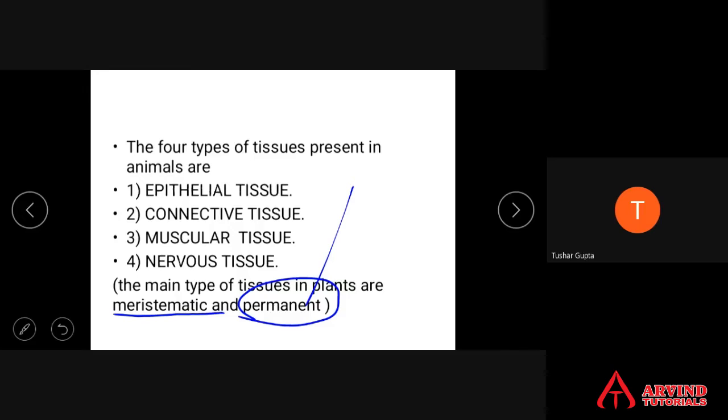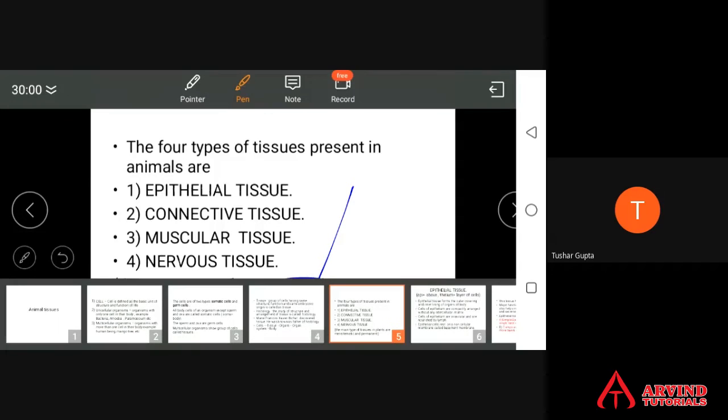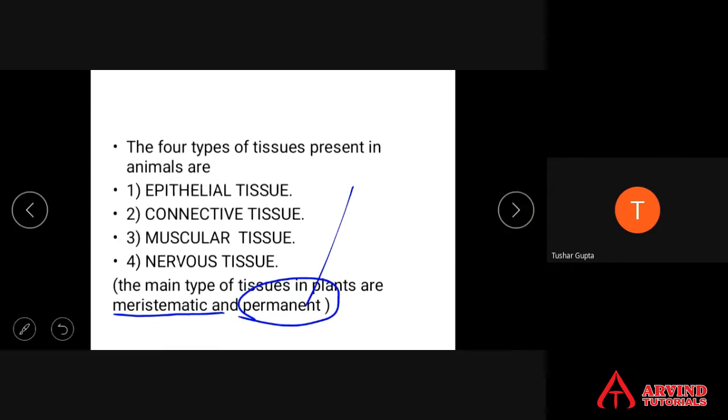Okay. So animals show four types of tissues: epithelium, connective, muscular, nervous. And plants have two types of tissues. One is called meristematic tissues and the other is called permanent tissues. This is another important point which you have to remember.